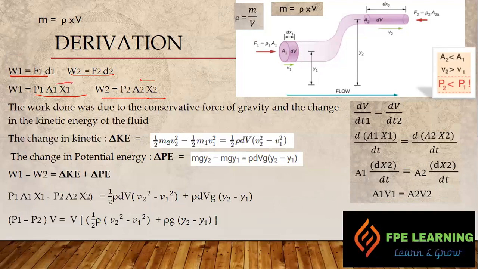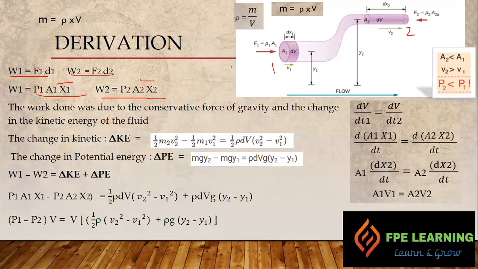Now the work done was due to the conservative force of gravity and the change of kinetic energy of the fluid, right? So we have to consider these two locations, section 1 and section 2, and then we have to use the formula for the kinetic energies and potential energy, right?